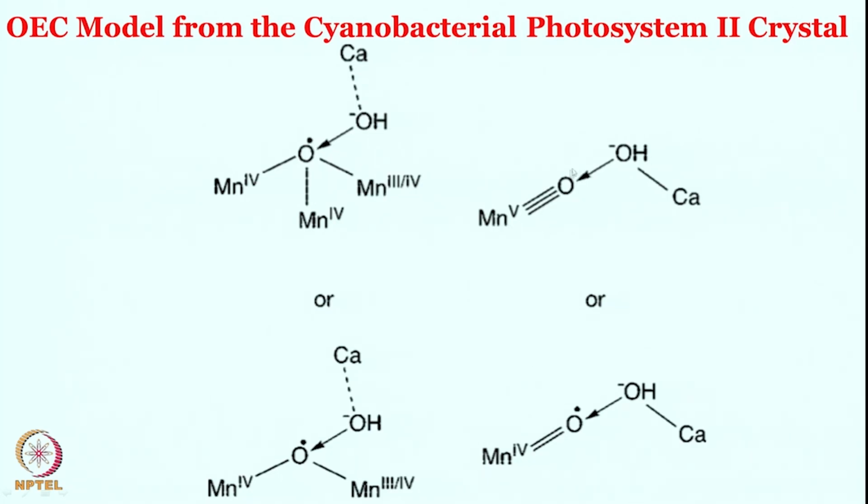Instead of manganese 5 oxo in this format, one can have manganese 4 oxo dot radical, where calcium hydroxide will also be attacking the oxygen in these cases. Okay. So, this is what we have come to.